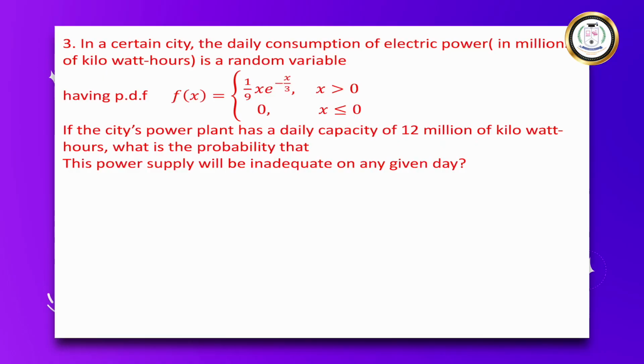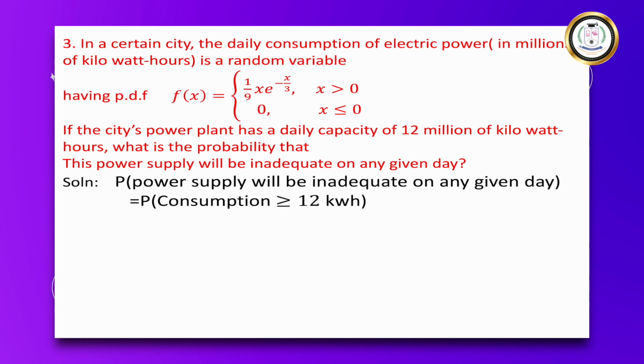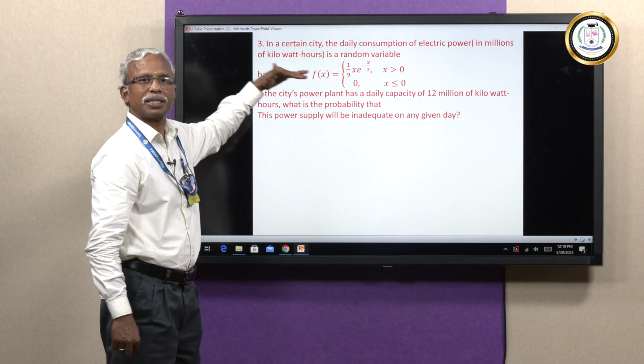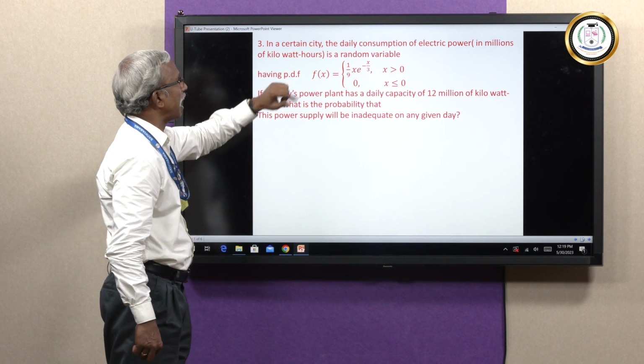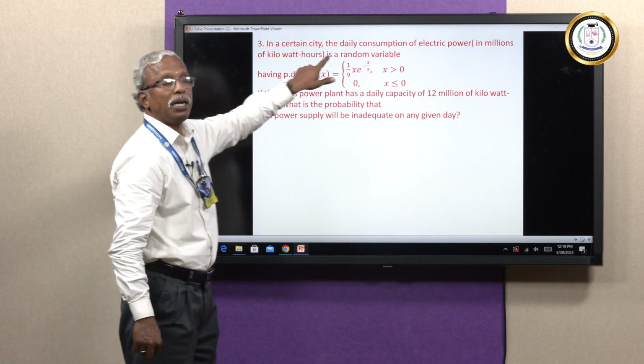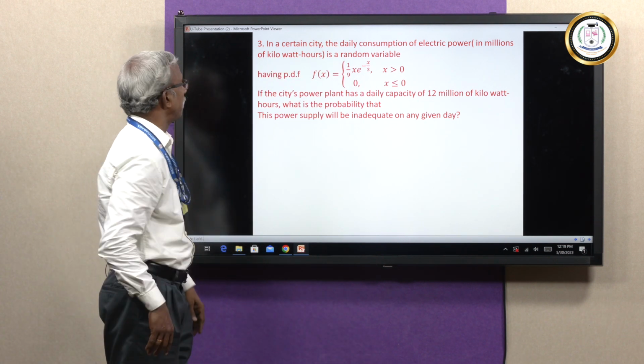It has been defined like this, having a PDF f of x is equal to 1 by 9 x e power minus x by 3, defined for x greater than 0 and 0 elsewhere. What is this? This is nothing but the probability density function of the random variable. What is the random variable that we have taken here? Daily consumption of electric power, which is going to be a continuous random variable.